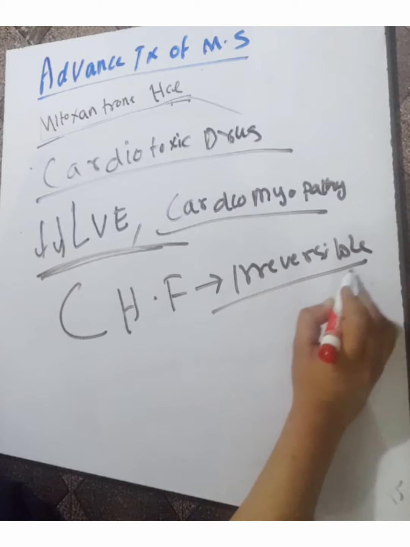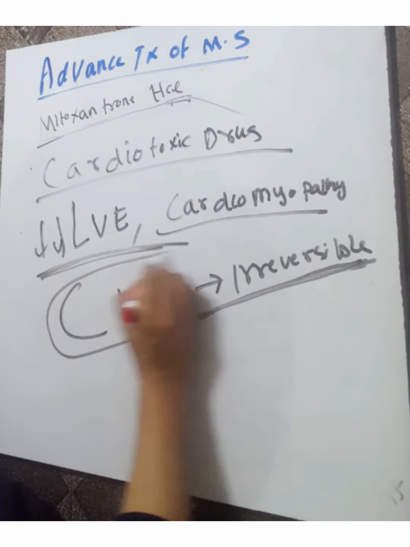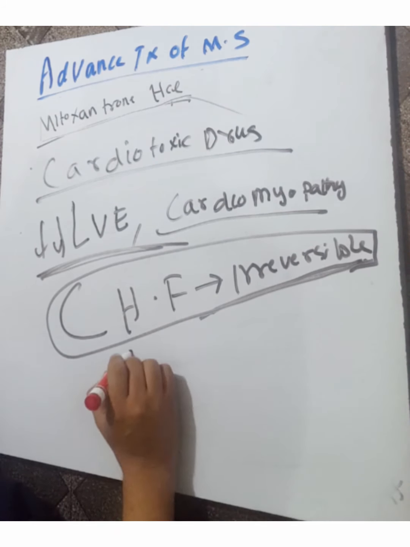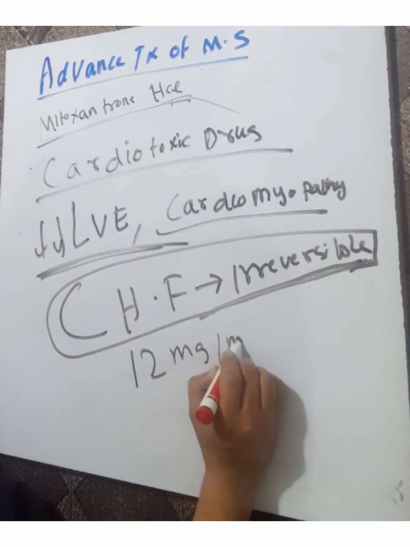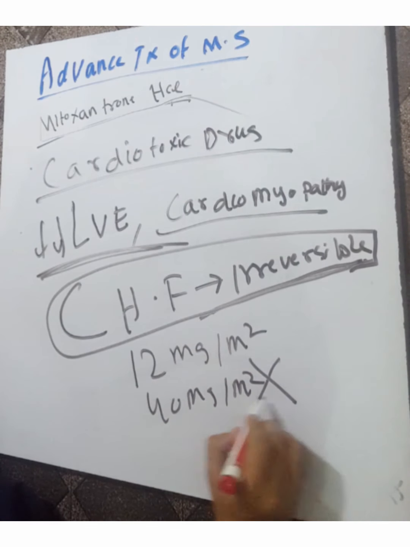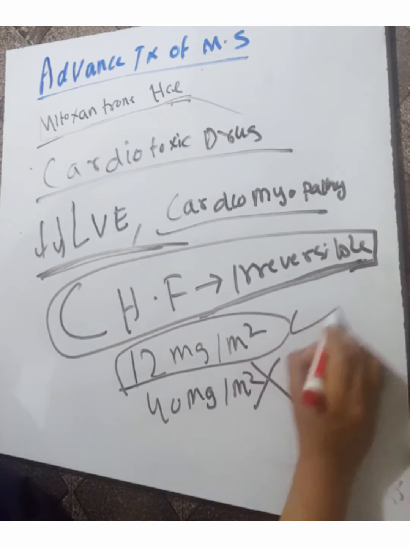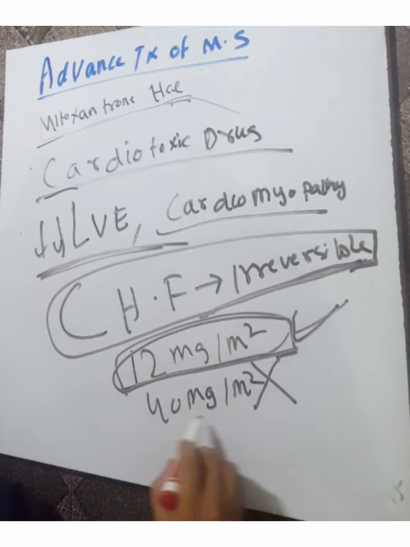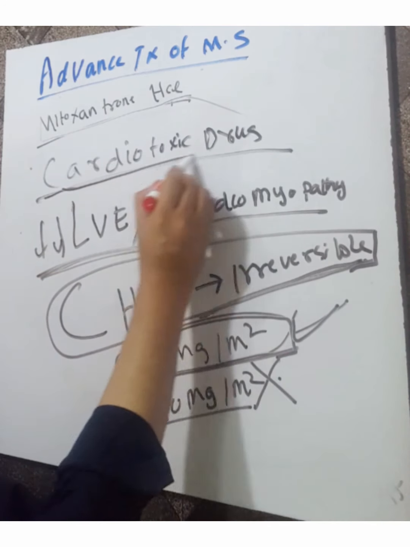But still they are FDA approved for a short period of management of multiple sclerosis. They are not used for a long time. A cumulative dose of 140 mg per m square is not recommended. The currently approved dose is 12 mg per m square, not 40 mg per m square, because of the cardiotoxic effect of this drug.